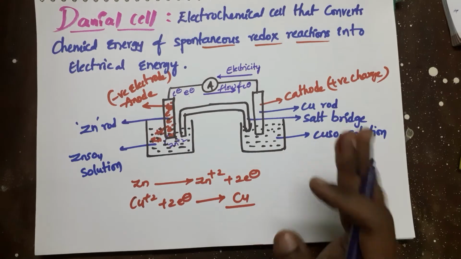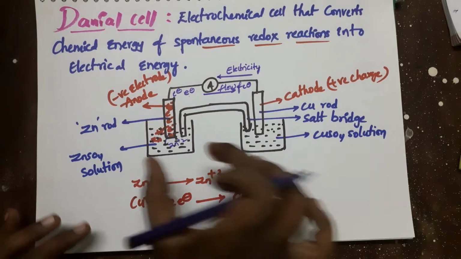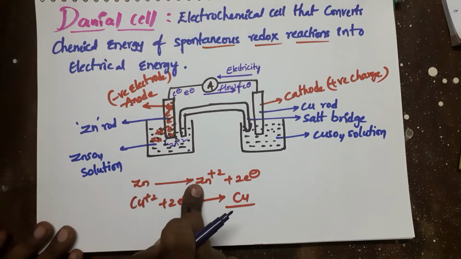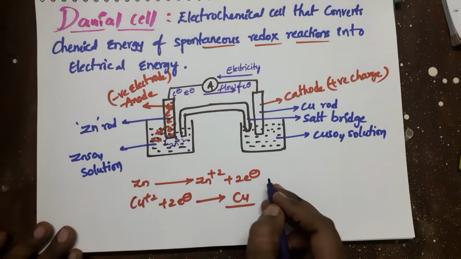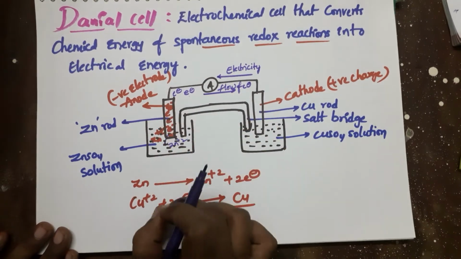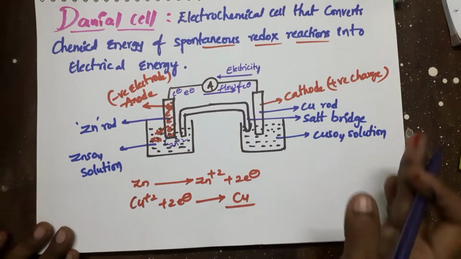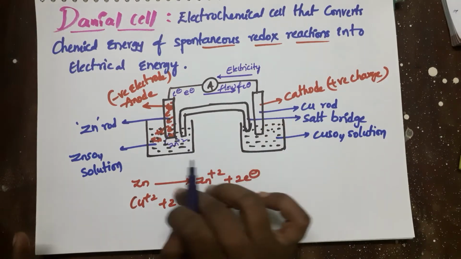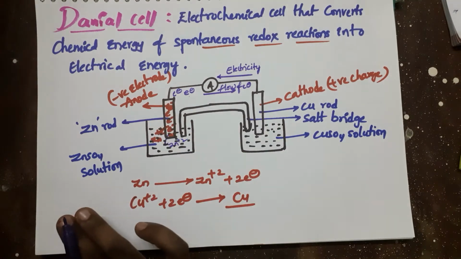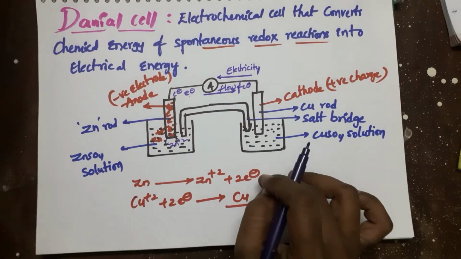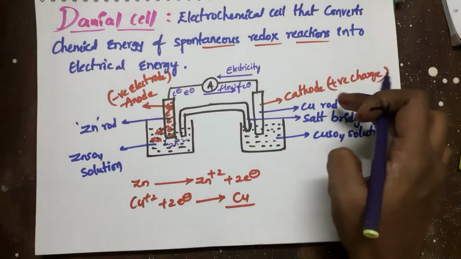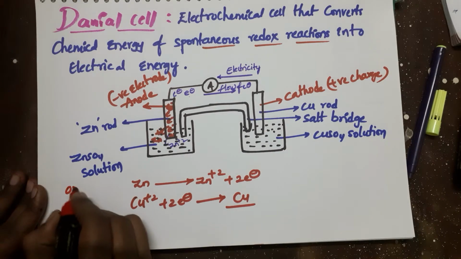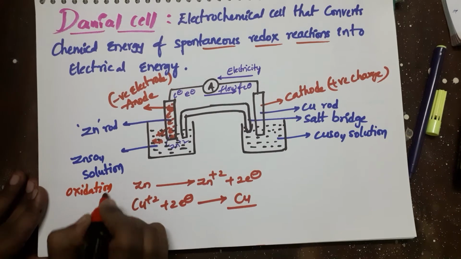Okay. This is about the simple Daniell cell. It contains two half cells. At the left side the oxidation takes place and the zinc will undergo oxidation and produce Zn2+ ions and 2 electrons. These electrons will remain on the electrode, and will travel to the right half cell. Next, in the right half cell the reduction reaction will take place, and the electrons which are produced from the left anode will be accepted by the right cathode. The anode is the negatively charged electrode and the cathode is the positively charged electrode. So this is the oxidation reaction and this is the reduction reaction.